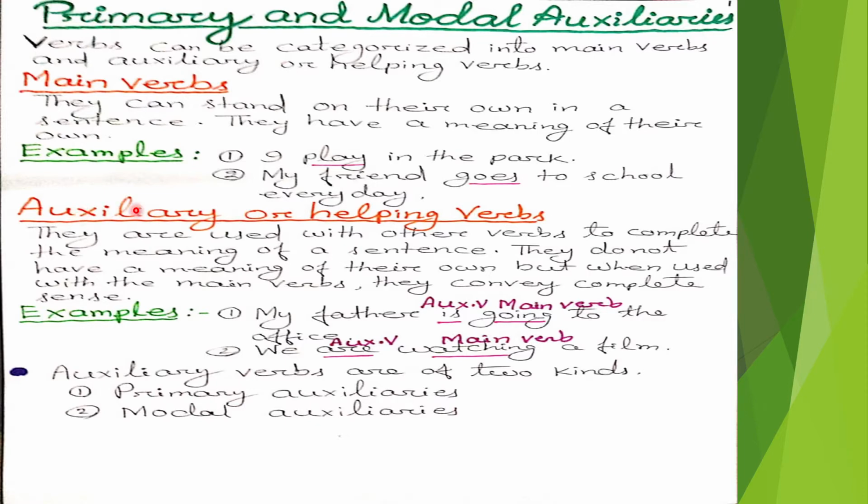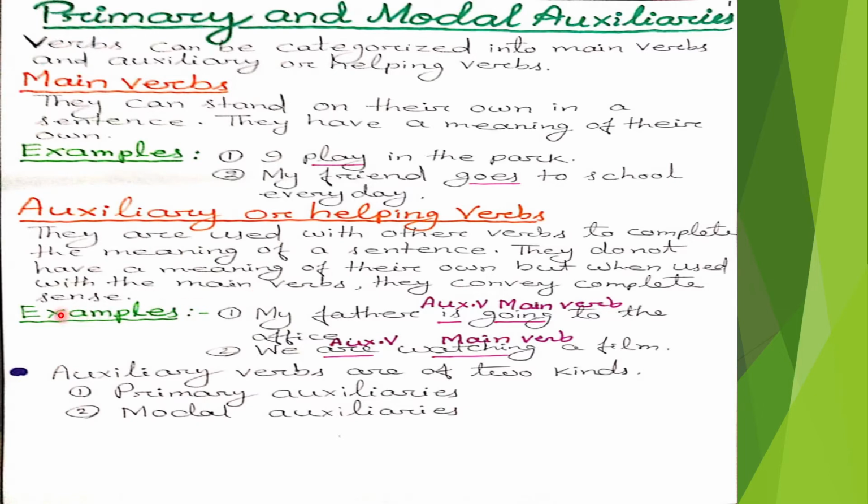Now we will discuss auxiliary verbs or helping verbs. What are auxiliary verbs or helping verbs? Auxiliary verbs are used with other verbs to complete the meaning of a sentence. They do not have a meaning of their own, but when used with the main verbs, they convey complete sense. So now we came to know the auxiliary verbs don't have any meaning. So when they are used with the main verb, they give us the complete meaning.